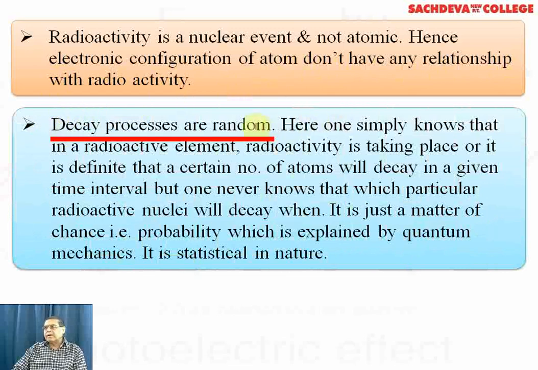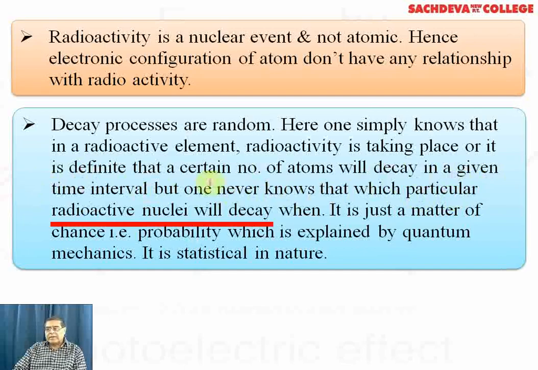Decay processes are random. When a nucleus will start decaying, when it will stop, cannot be predicted. Here one simply knows that in a radioactive element, radioactivity is taking place, or it is definite that a certain number of atoms will decay in a given time interval. But one never knows which particular radioactive nucleus will decay and when it will decay. It is just a matter of chance. That is probability, which I have already explained, and which is explained by quantum mechanics. It is statistical in nature.